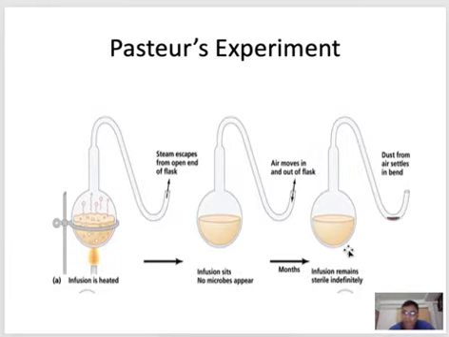But in the non-heated flask, the color of the liquid food had changed. From this experiment, he said that the theory of spontaneous generation is wrong.